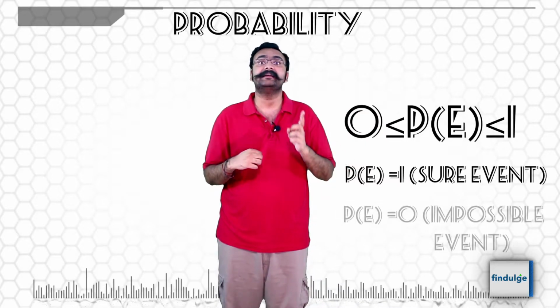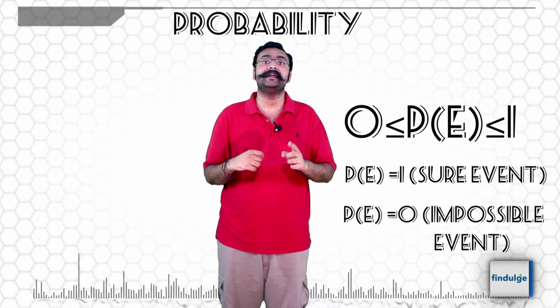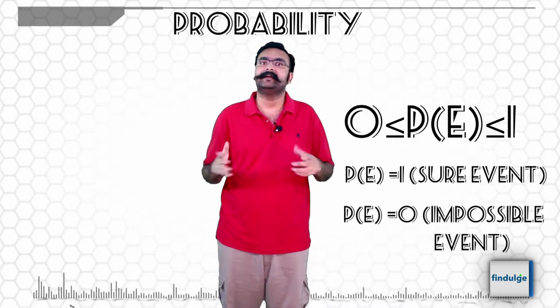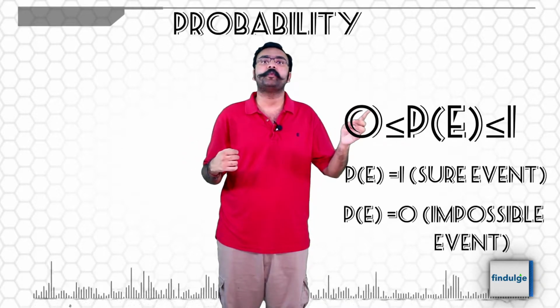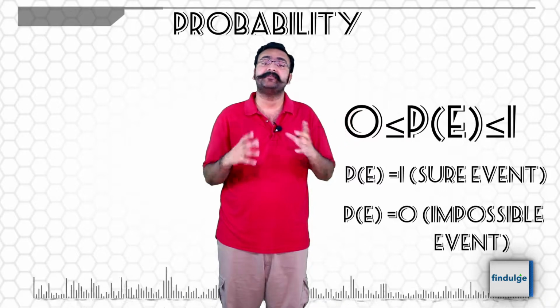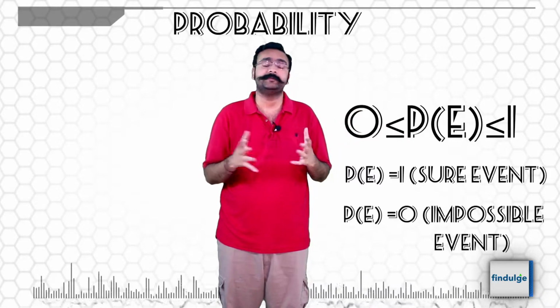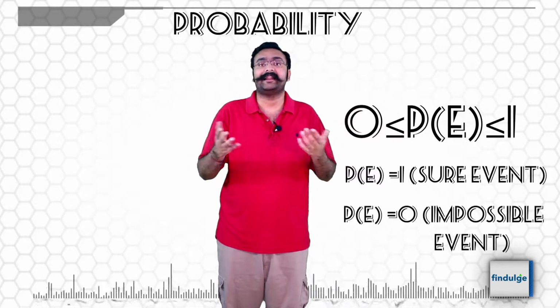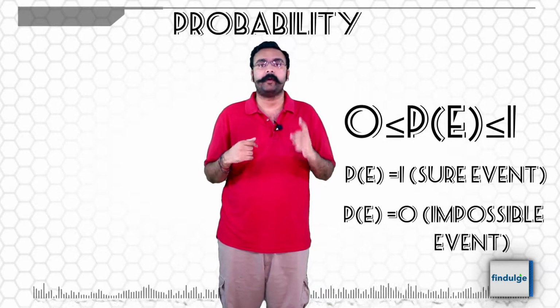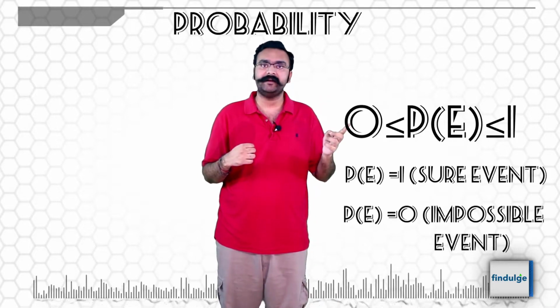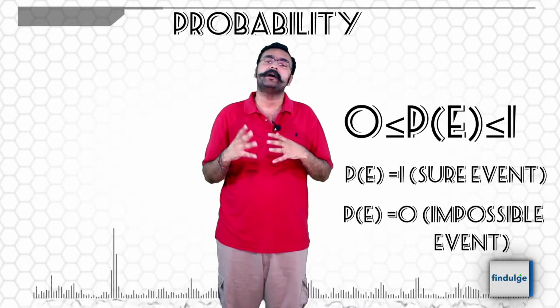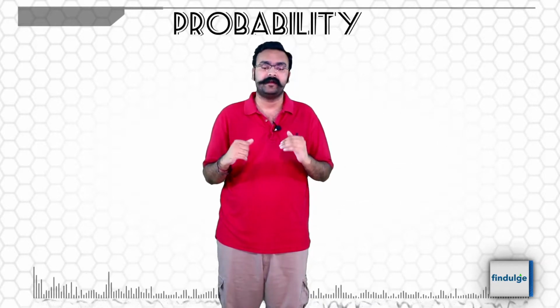And if the probability is 0, that means it is an impossible event. Cannot happen. Only way for probability to be 0 is if your favorable outcomes is 0, which means no outcome exists that can happen. So probability of 1, sure event, probability of 0, impossible event.